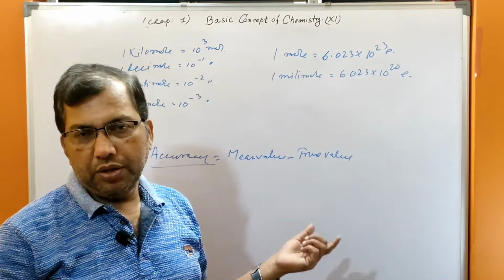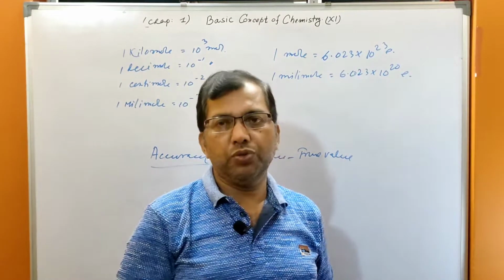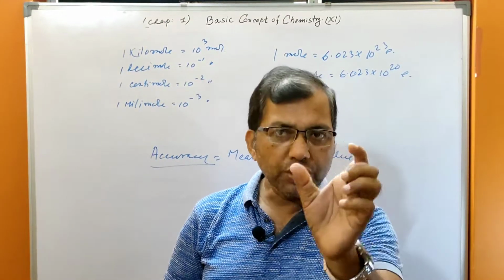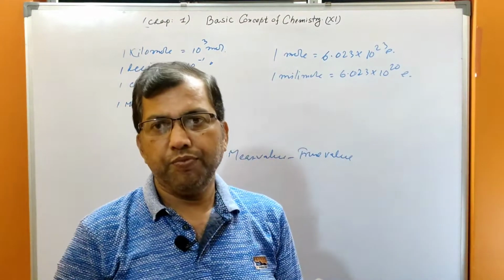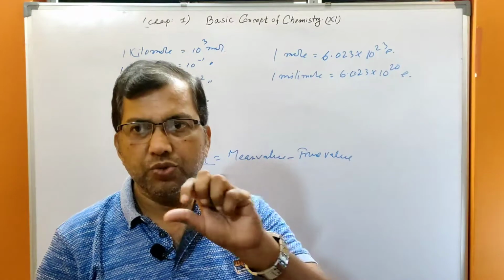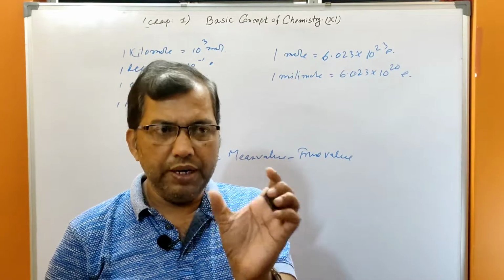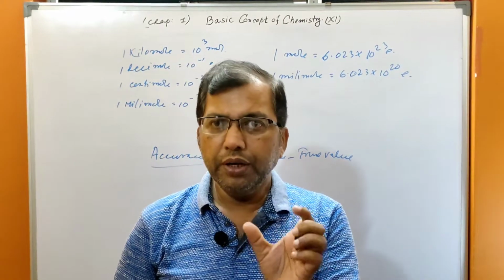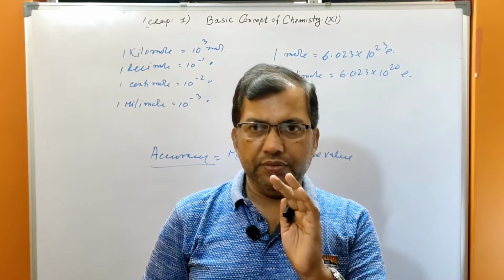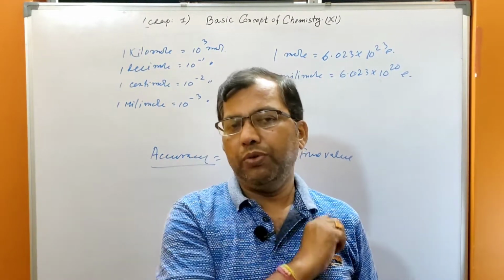Next thing is precision. What is precision? Precision refers to the closeness of various measurements. Precision is equal to individual value minus arithmetic mean value. Accuracy gives the correctness of the value.